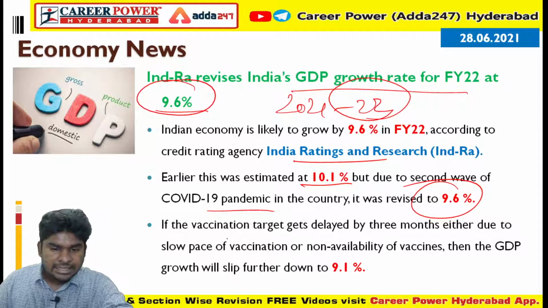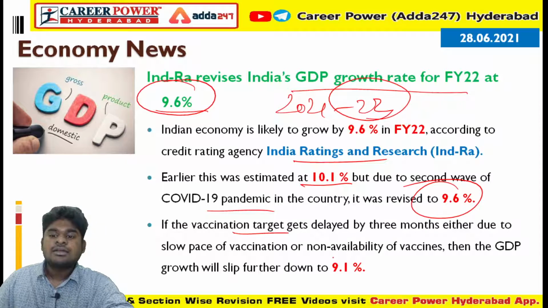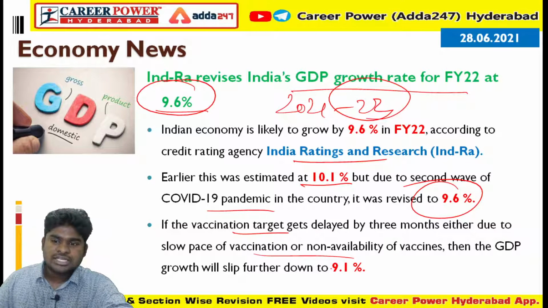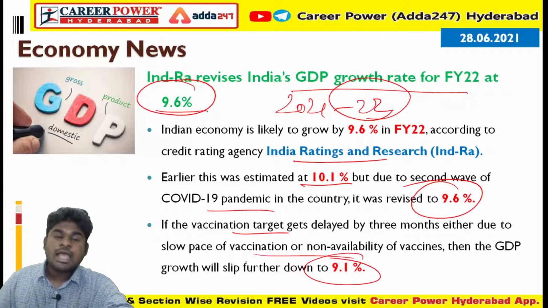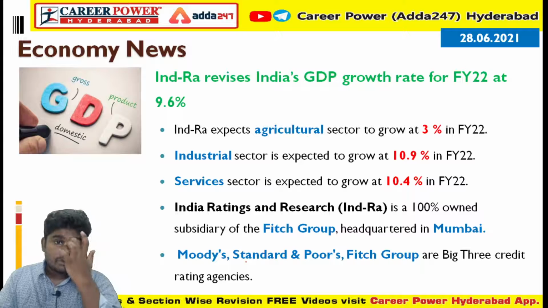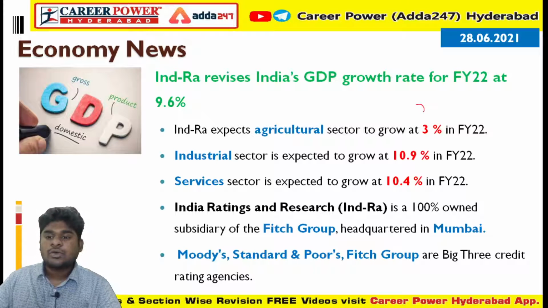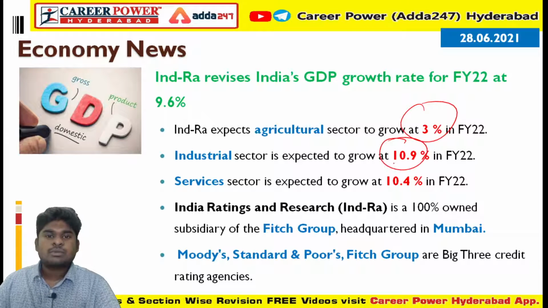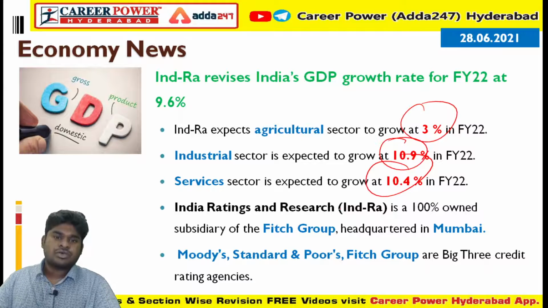They are also saying that if vaccination gets delayed by 3 months, due to lack of vaccines or a slow vaccination process, then GDP growth will reduce to 9.1. So we should be very careful. They also estimated agriculture sector growth at 3%, industries at 10.9 and services at 10.4.